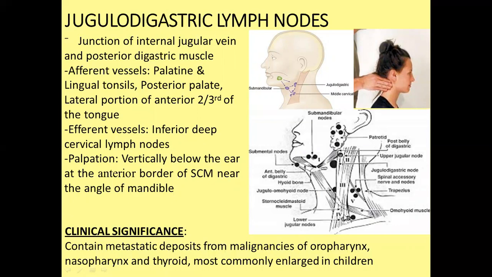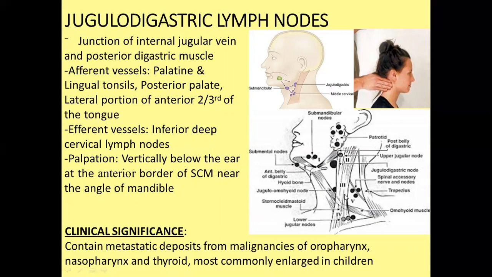inferior deep cervical lymph node, because you can see this is the omohyoid muscle. The omohyoid muscle is the junction where the lymph node which lies above the muscle is superior, and the lymph node which lies below it is inferior. So this is the jugulo-digastric lymph node.